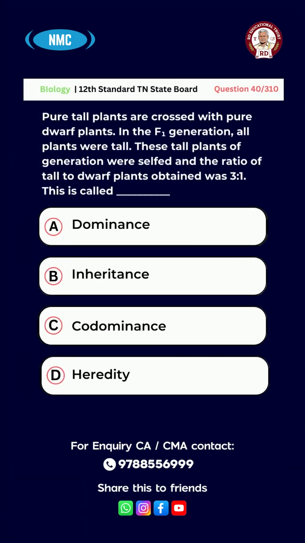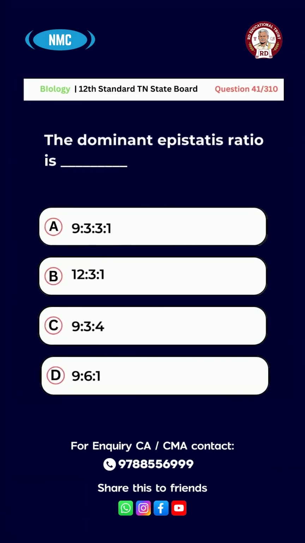Question number 40. Pure tall plants are crossed with pure dwarf plants. In the F1 generation, all plants were tall. These tall plants of the F1 generation were selfed and the ratio of the tall to dwarf plants obtained was 3:1. This is called option A, dominance. B, inheritance. C, codominance. D, heredity. And the right answer for this question is option A. Dominance.